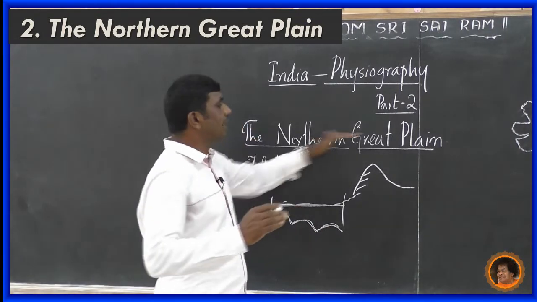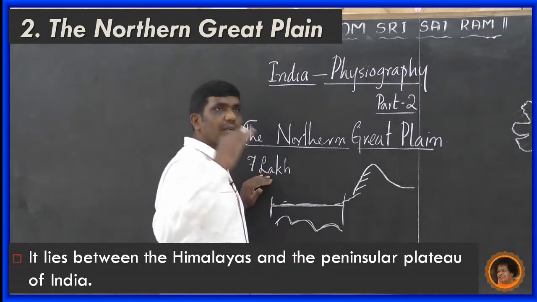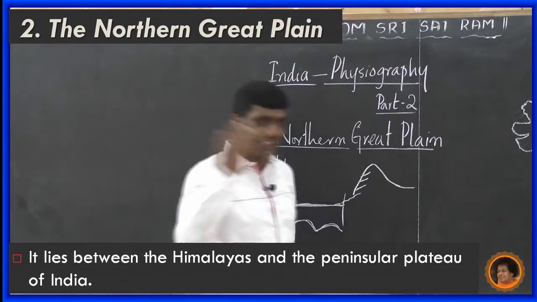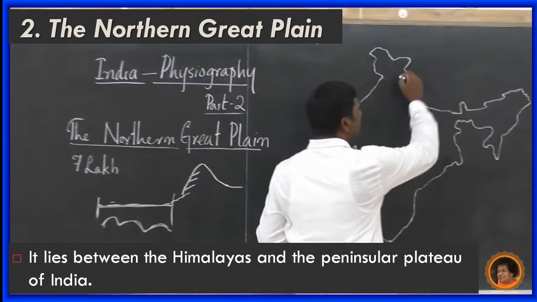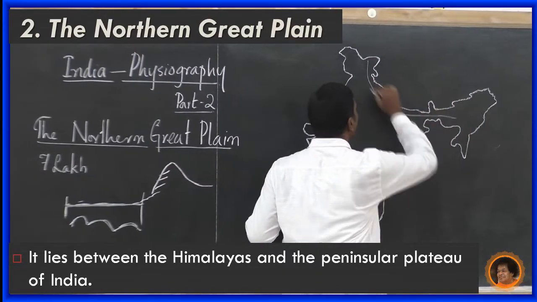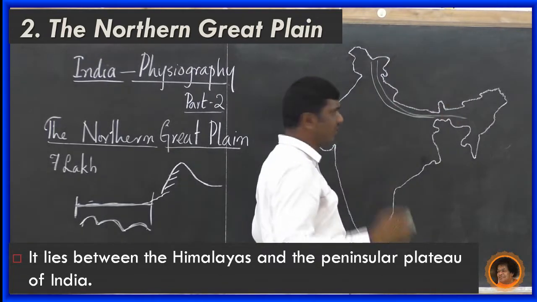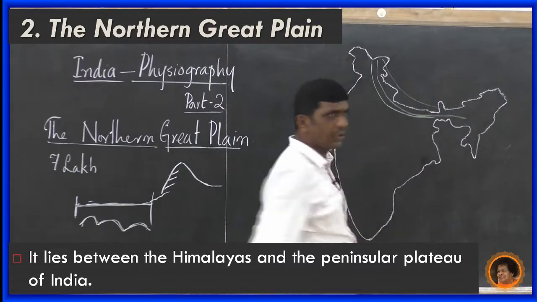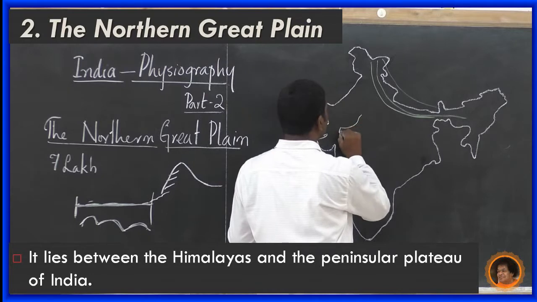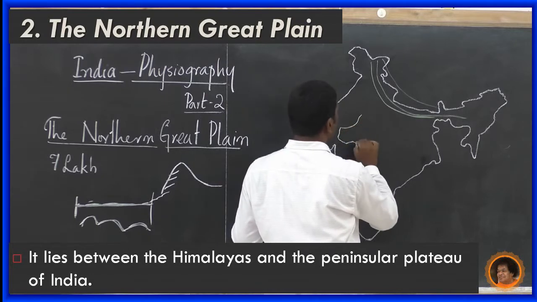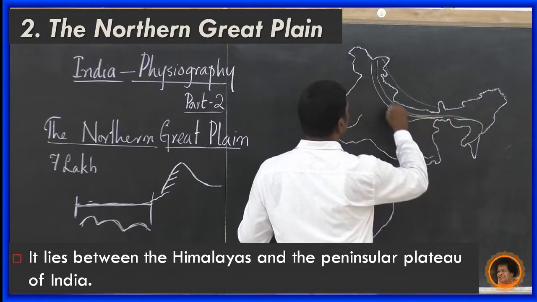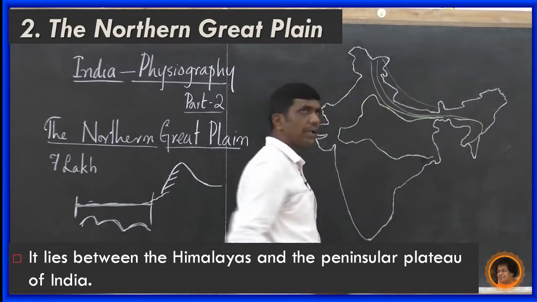Where does the Northern Great Plain lie? The Northern Great Plain lies between the Himalayas and the Peninsular Plateau. Just see the map. Imagine these are all the Himalayan mountain ranges, from here to there, parallel ranges. But these regions are called the Northern Plain.